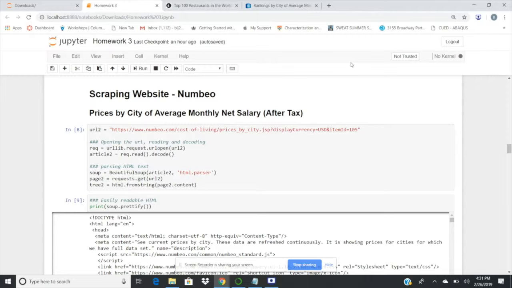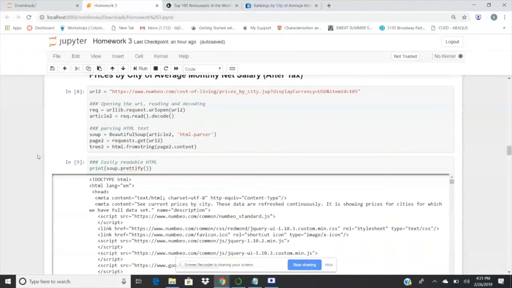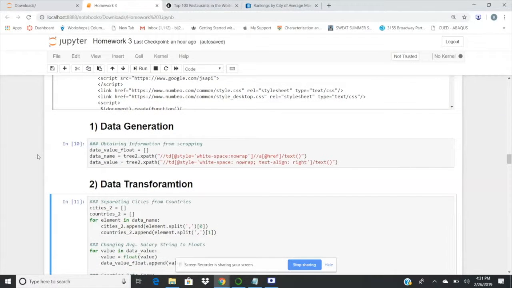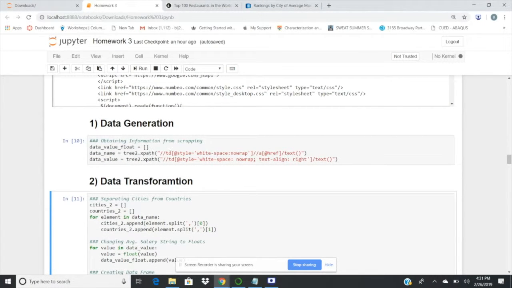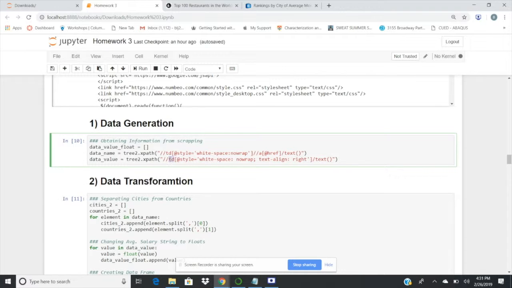So now we are into scraping the second website. It's the same process as before with the restaurants, but now the URL is changed, and this is to get the list of the average monthly salaries. Down here into data generation, it's the same process as before, except now we have lists instead of blocks, which makes it easier to actually separate.